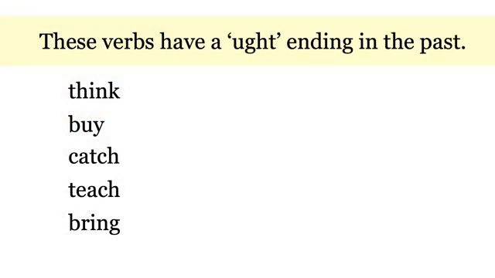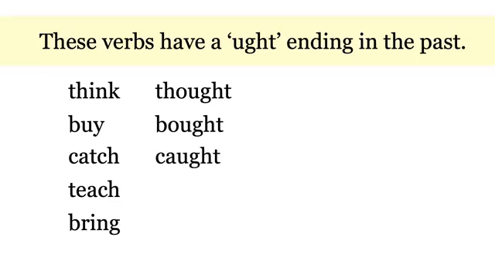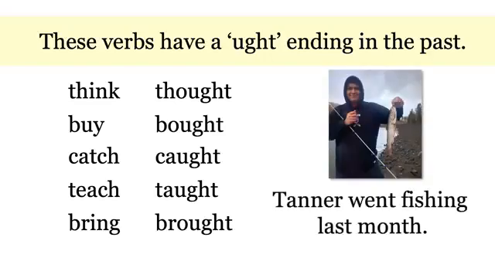These verbs have a UGHT ending in the past. Think, thought, buy, bought, catch, caught, teach, taught, and bring, brought. You can see that sometimes it's O-U-G-H-T, sometimes it's A-U-G-H-T. Here are some sentences.